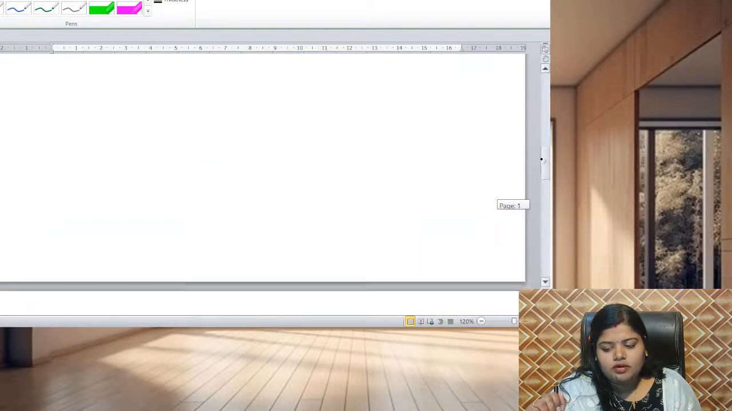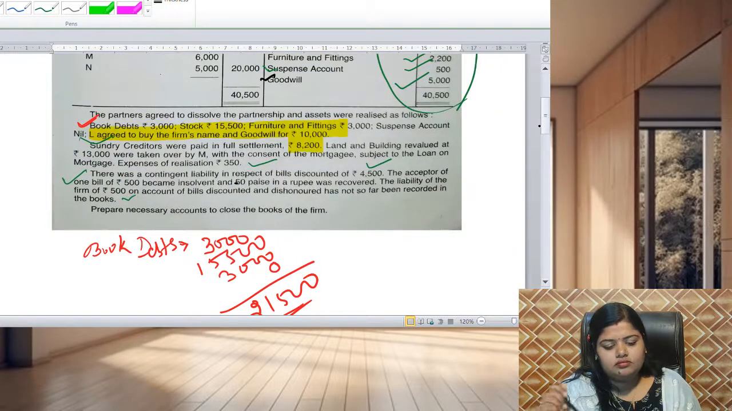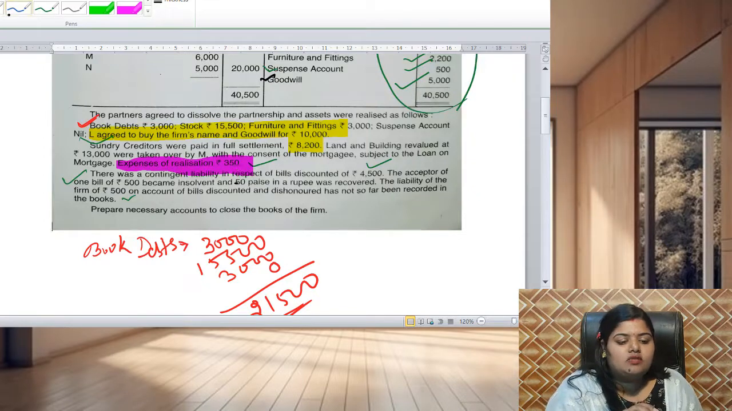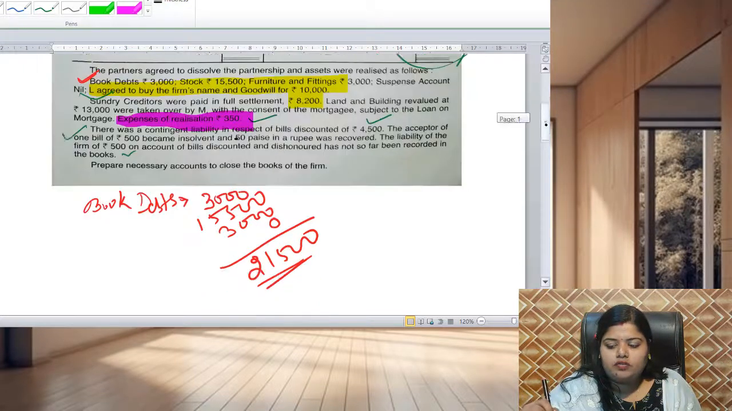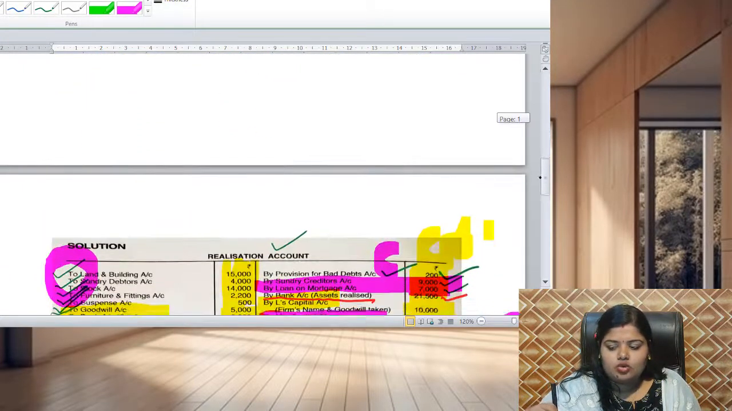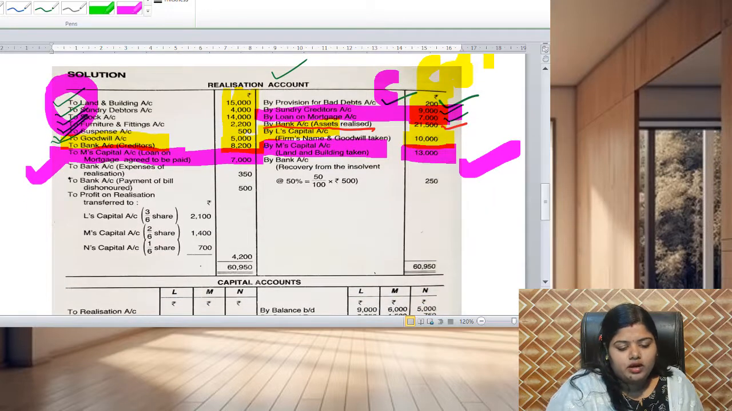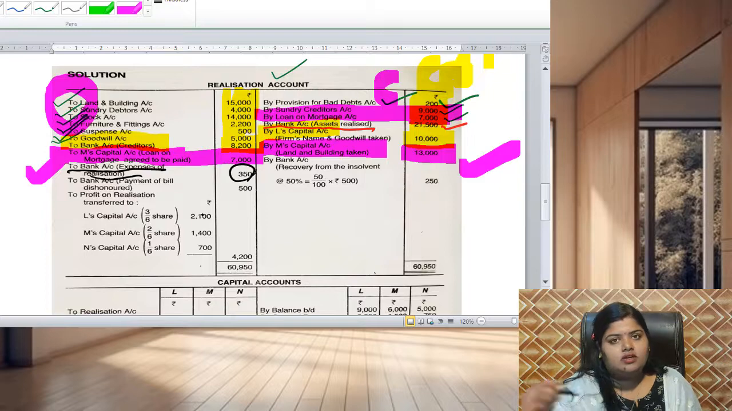Now next, coming to expenses on realization. The expenses on realization came to 350. So expenses on realization is an expense obviously, so we have to pay for it. Whatever we pay, we will debit it. So to cash or to bank you can put, and you can put the expenses on realization as 350. Clear?